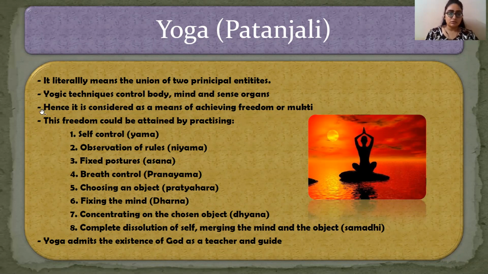So according to yoga, you can attain mukti or freedom or salvation through control of your body, mind, and organs. So this freedom could be attained by practicing these things, eight in number.